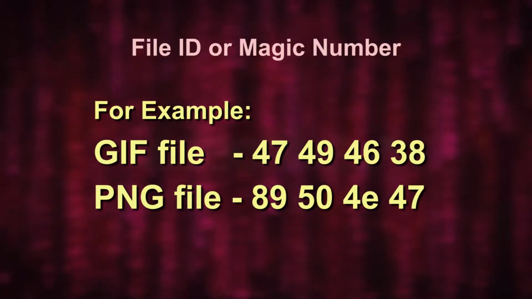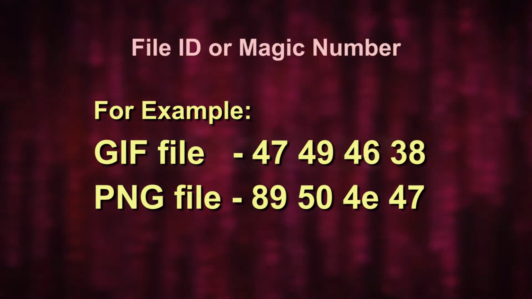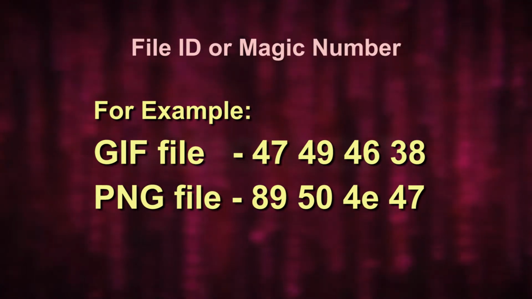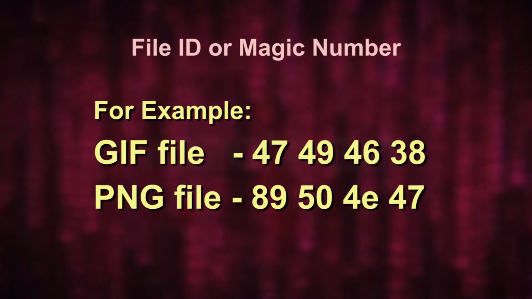A header usually starts with some sort of unique identification value called a file identifier, file ID, ID value or magic number, which are usually the first bits of the file which uniquely identify the type of file. For instance, a GIF file starts with 47494638 and a PNG file with 89504847. Thus, the header information helps in forensic analysis of an image and may help in reconstructing the original data.